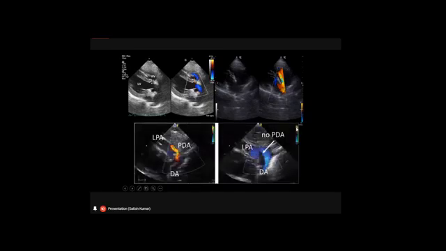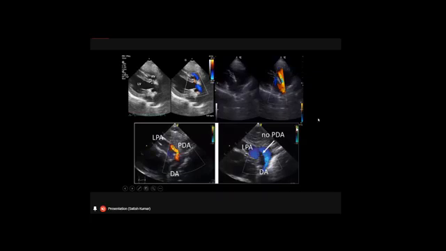This color flow Doppler also helps us to identify congenital diseases like septal defects, and also patent ductus arteriosus, where we have the left pulmonary artery and the descending aorta. When there is a defect, we can see a mosaic pattern, a multi-colored appearance here. And when there is no defect, we can see a laminar flow, a clear flow, or a unidirectional blood flow, giving us one color on color flow Doppler.